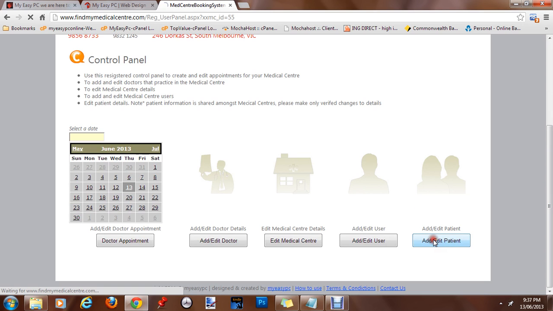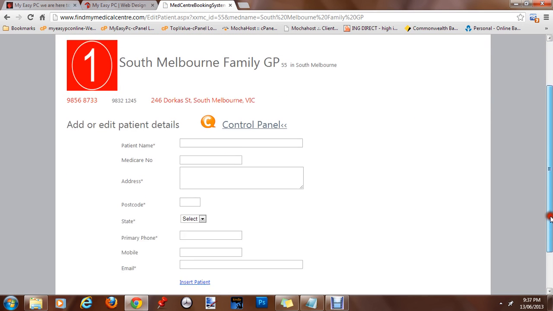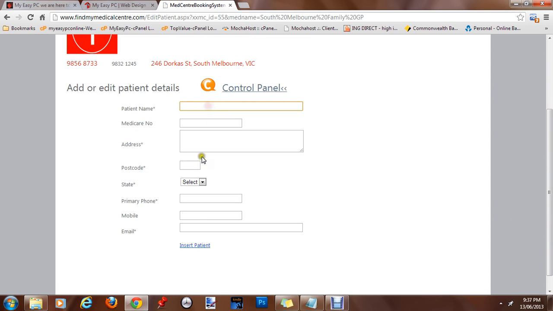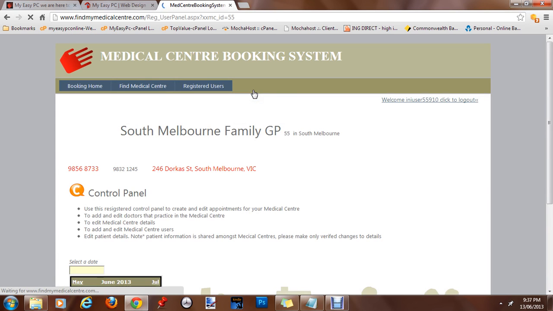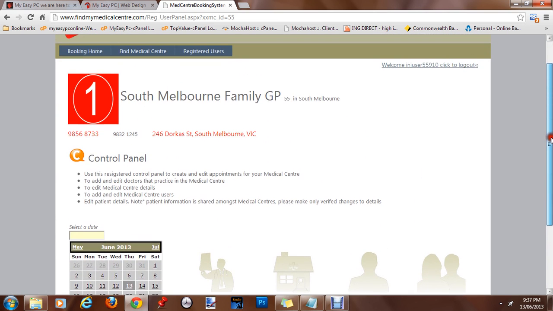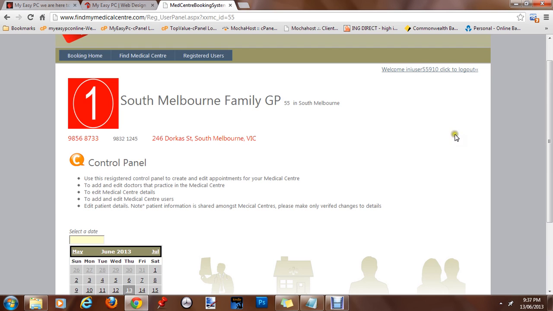Now this section here is for the patients. Right now there's no patients registered for this medical center, but you can add patients. Here you can add patients by the administration staff, or from the front end the patients themselves can add their details to the system. And that's it for the control panel, the admin section, and you can just log out.